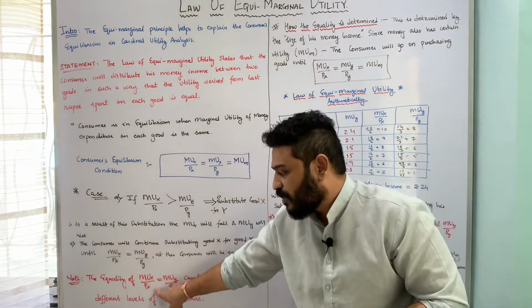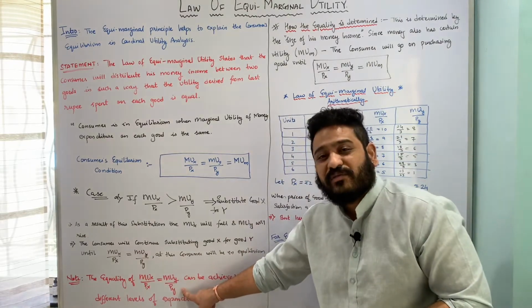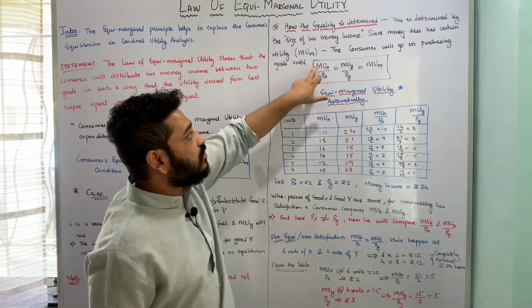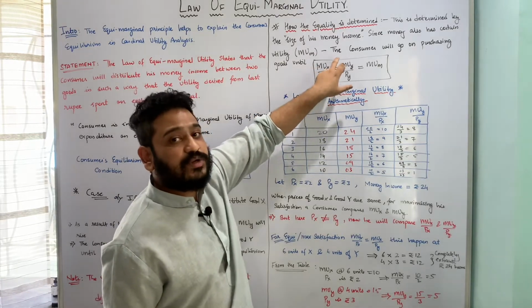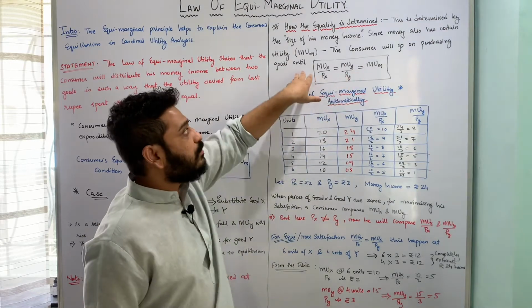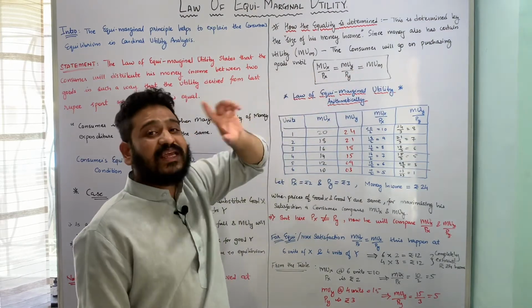That means marginal utility of X to price of X and marginal utility of Y to price of Y, at a point where this ratio, marginal utility of X to price of X and marginal utility of Y to price of Y, will be equal to the marginal utility of money which I am going to spend. So this is how the equality is determined.